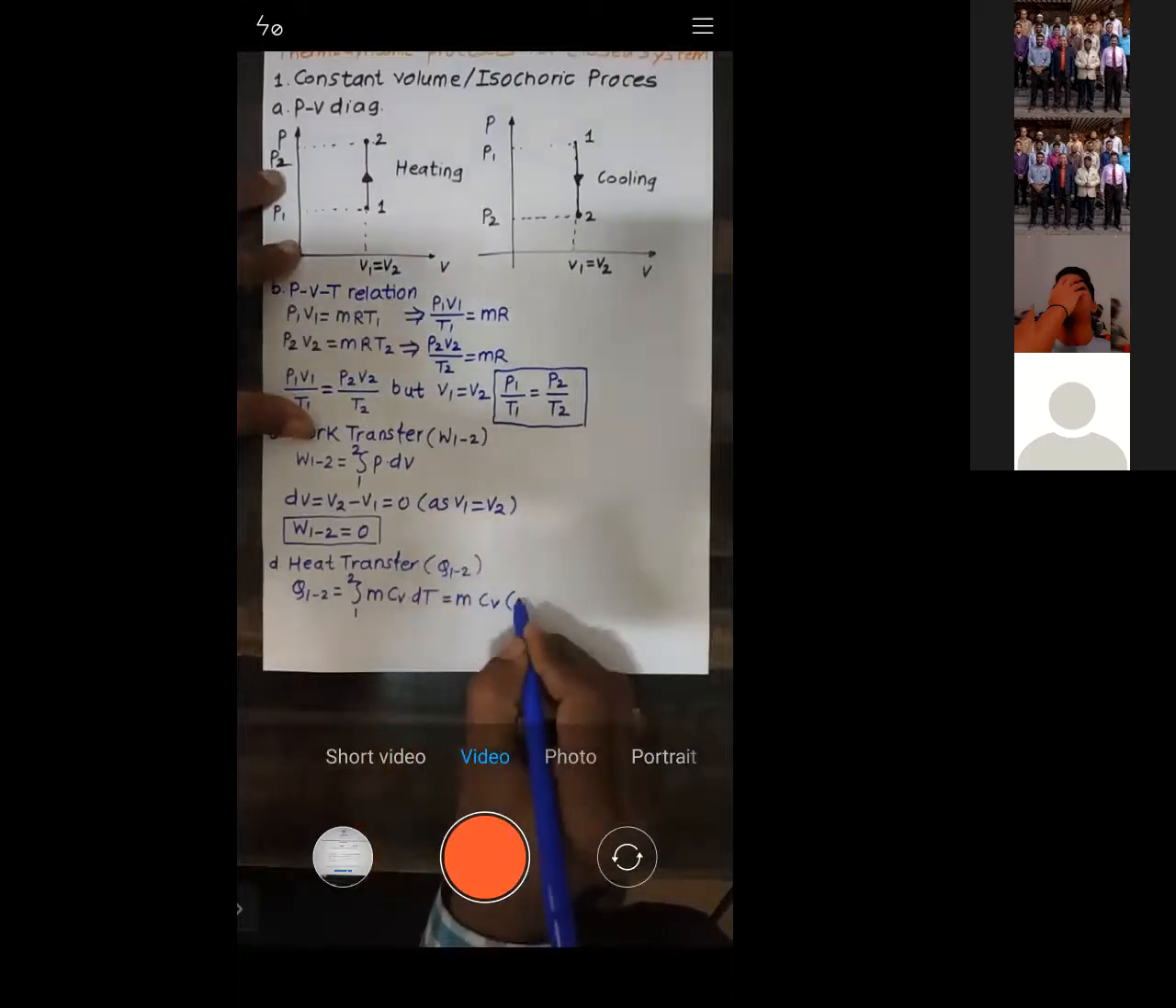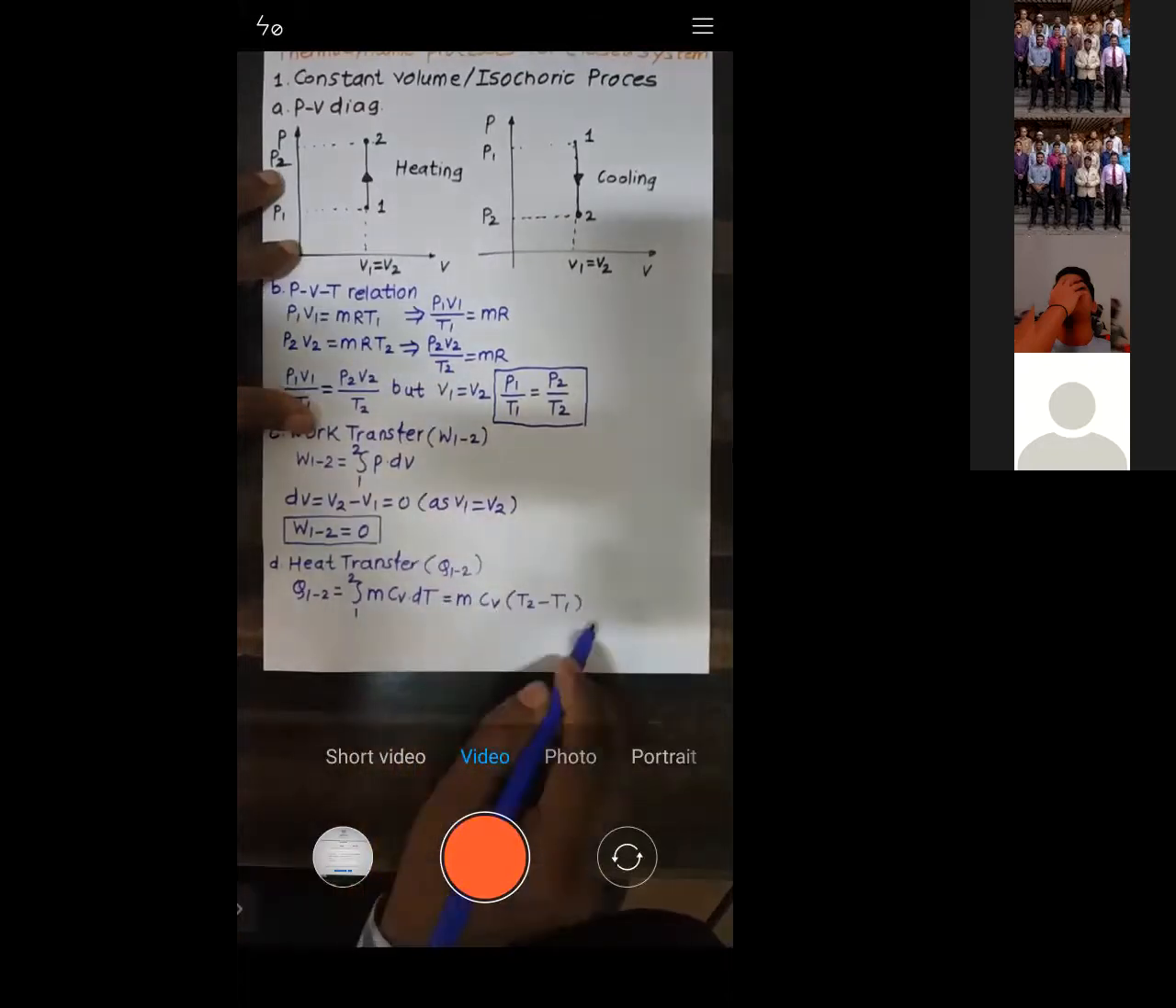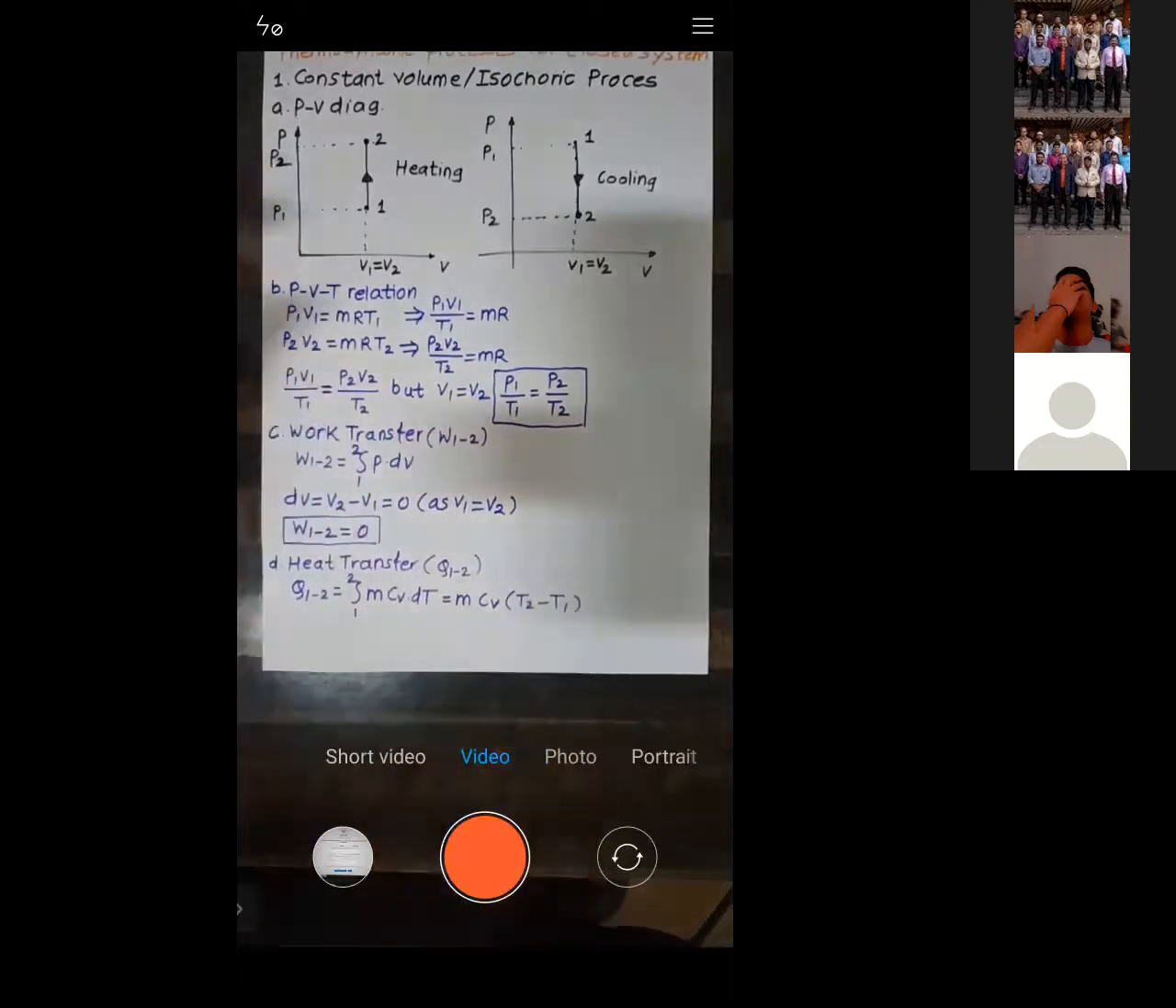And that is nothing but T2 minus T1. Try to understand: integration of dT is T for process 1 to 2, so that is T2 minus T1. So this is how we will calculate heat transfer. Heat transfer is given by m into CV into T2 minus T1. Is it okay? Let me know. Yes, sir.